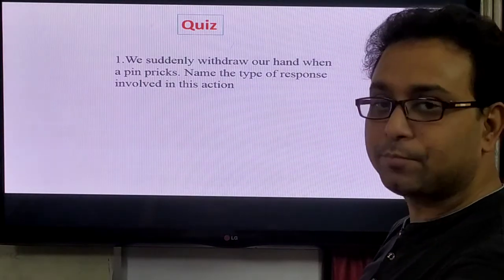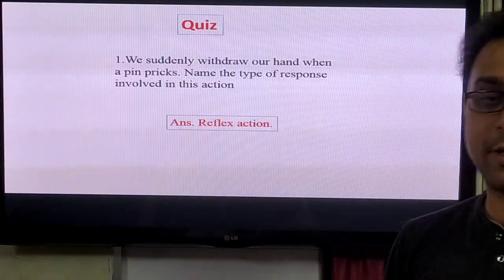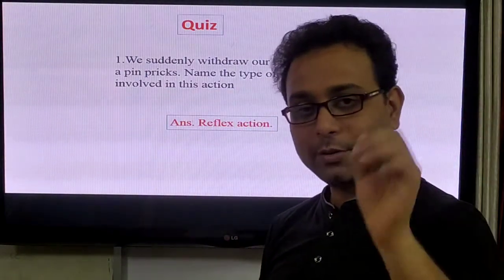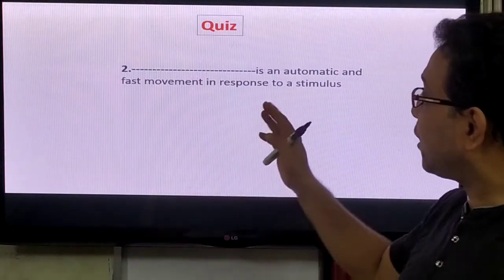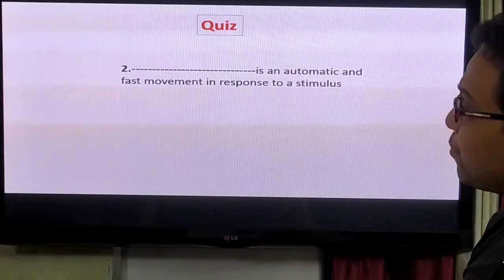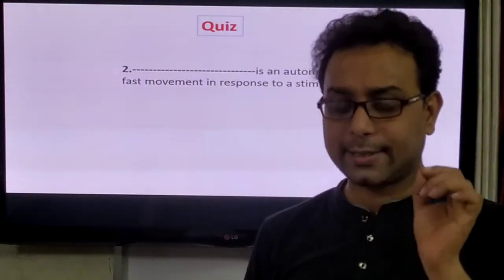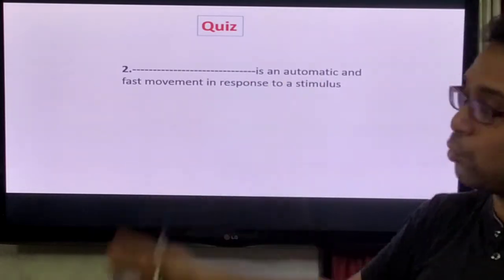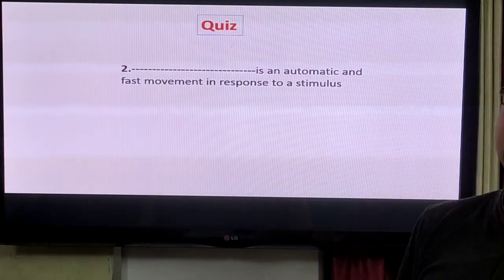Okay, well done. Now I show the answer. The answer is the reflex action. Very good. Now the second quiz question. Dash is an automatic and fast movement in response to a stimulus. Write down the answer for question number 2.